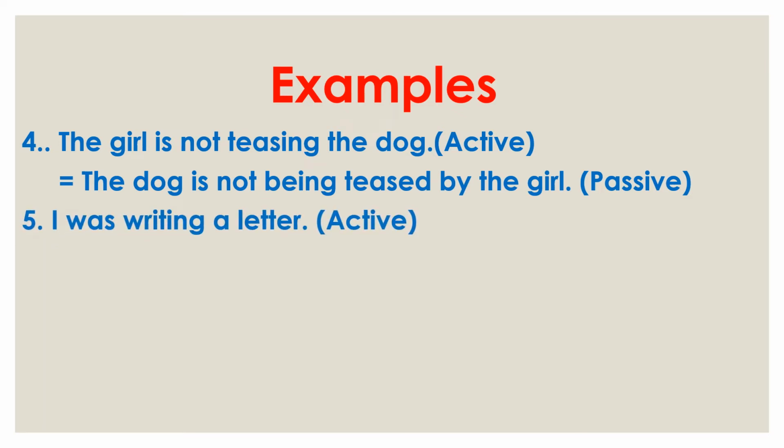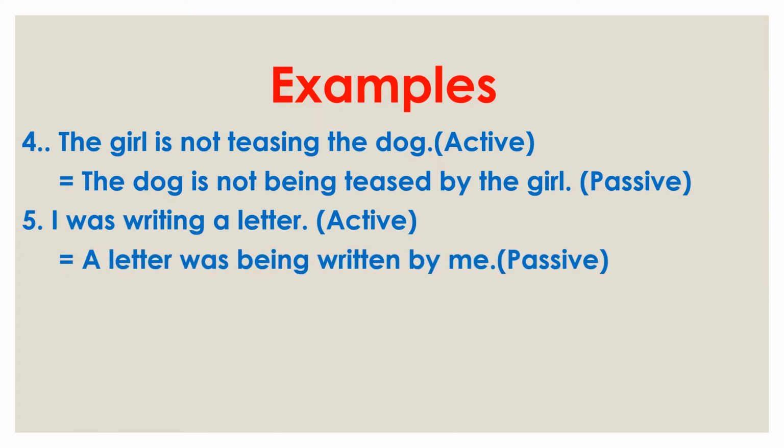Now look at the fifth example. I was writing a letter. Okay, so I is the subject, was is the helping verb, writing is write plus ing, and a letter is the object. So at first we use the object a letter, then the helping verb was, then for continuous tense being, then the third form of write, which is written, then by, then me. I changes into me. This sentence is in the past tense.